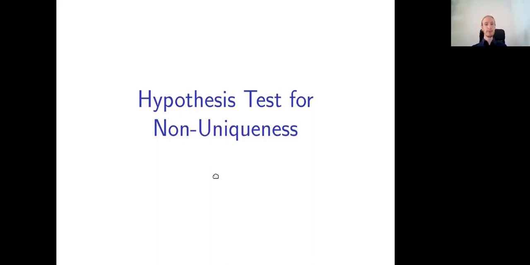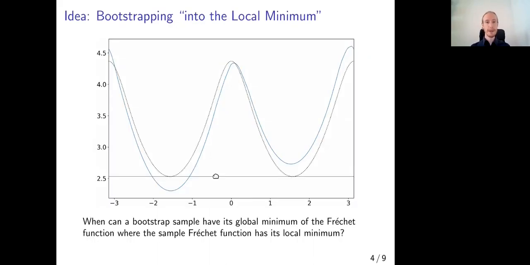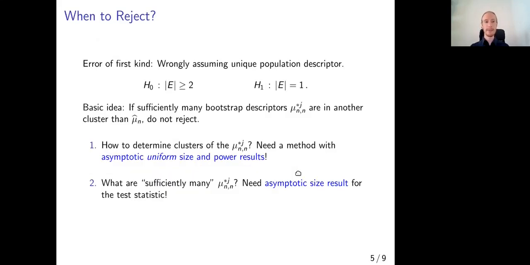For this, we propose a hypothesis test for non-uniqueness, where the idea of this hypothesis test is to use the bootstrap. If we take bootstrap samples for this blue sample, for example, most of them will have the bootstrap mean near the sample mean. But some of them will have the mean actually near plus pi half, so near the local minimum of the sample Fréchet function. So we will get two clusters of bootstrap means, one near the sample mean and another one. And the question is, how can we leverage this for a hypothesis test?